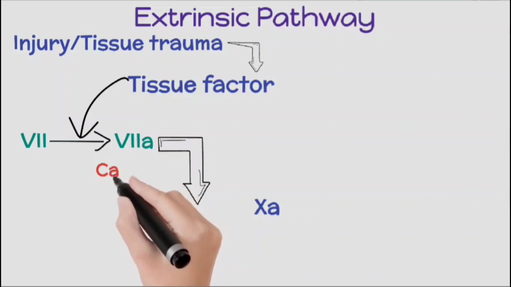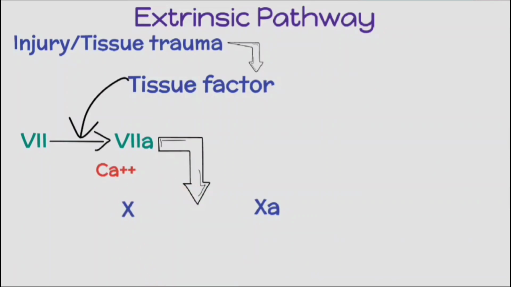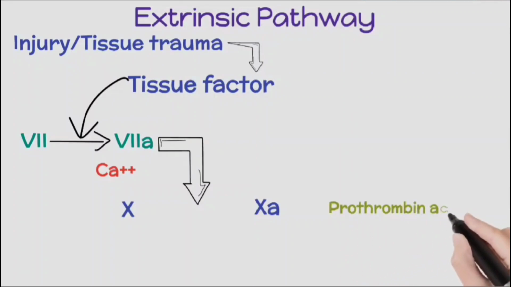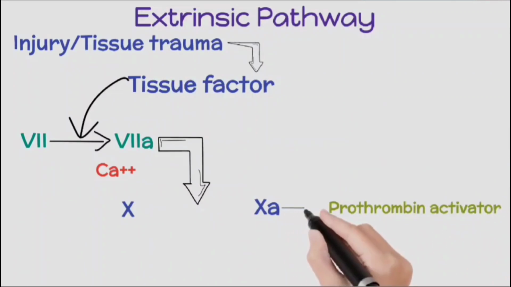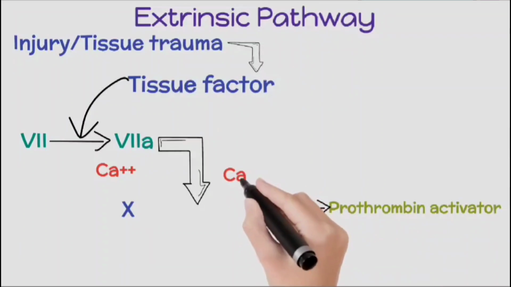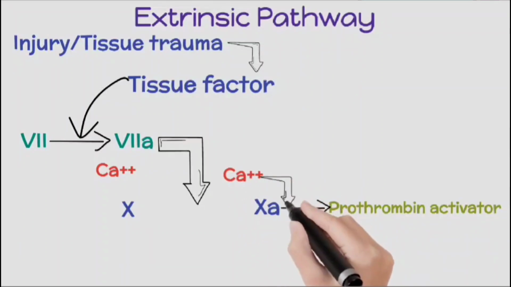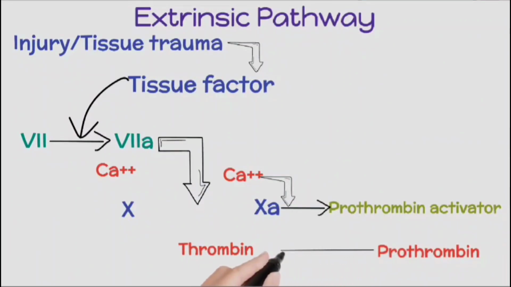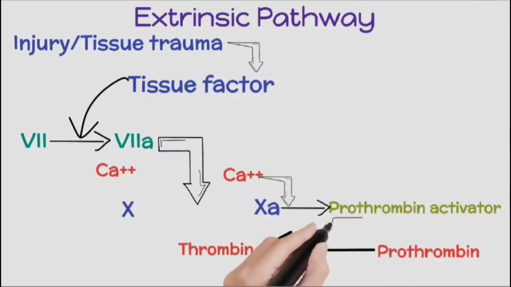Ca++ also plays an important role in the activation of factor X. Factor X then helps in the formation of prothrombin activator. In this step, calcium ion also plays a vital role. Prothrombin activator helps in the conversion of inactive prothrombin, which is factor II, to form active thrombin.